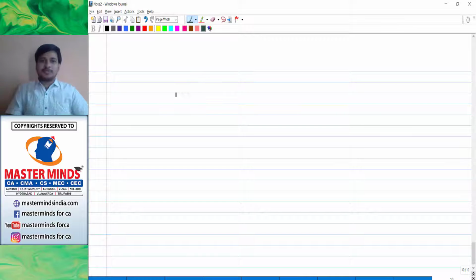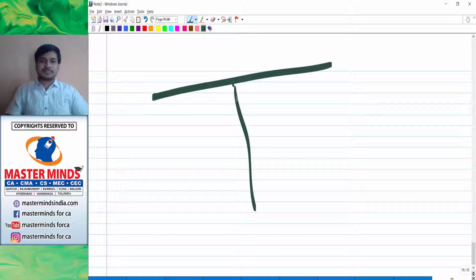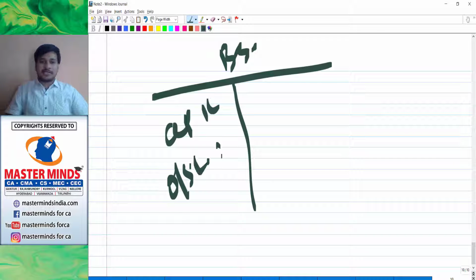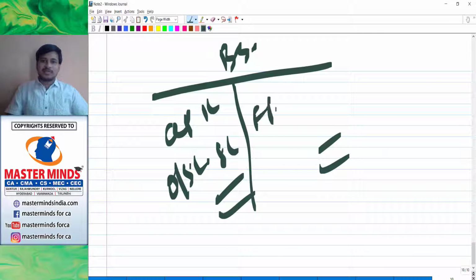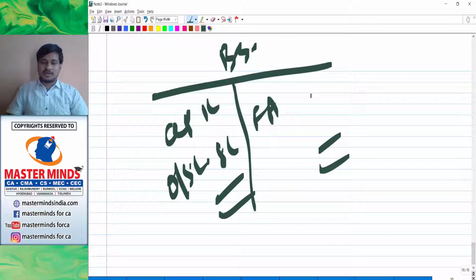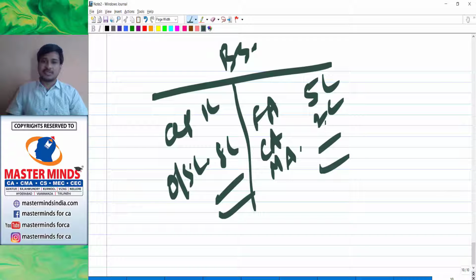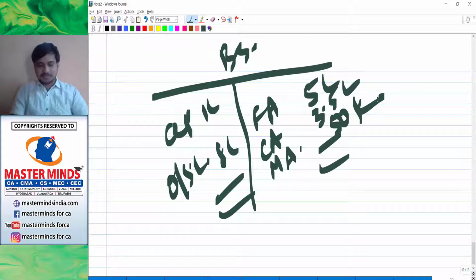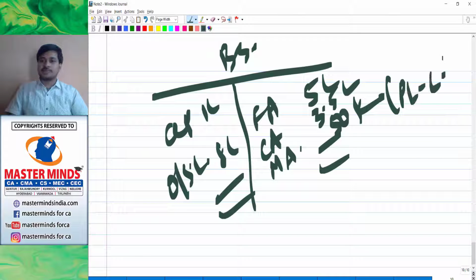And now let's proceed to the next kind of balance sheet. So just a balance sheet: capital 1 lakh, outside liabilities 8 lakhs, fixed assets say 5 lakhs, current assets, let me change, say 3 lakhs or 3.5 lakhs, and miscellaneous assets just 50,000. This is like the P&L loss.